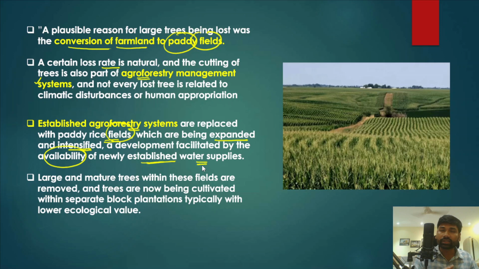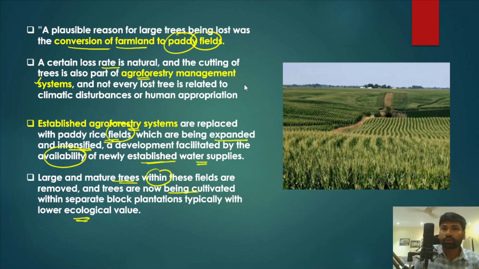Since those fields are now under cultivation, especially paddy cultivation, the farmers have been cutting down the trees so that more and more land would be brought under farming. Therefore large and mature trees within these fields are removed by the farmers, and trees are now being cultivated within separate block plantations, typically with lower ecological value.